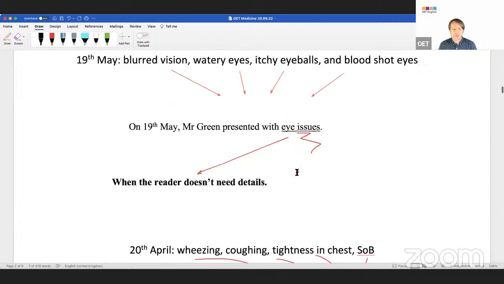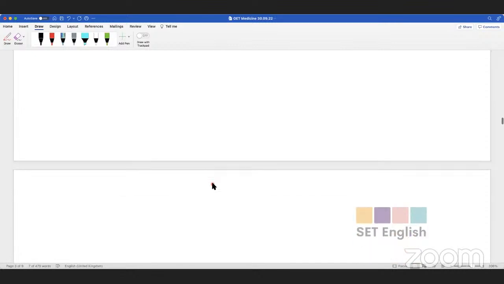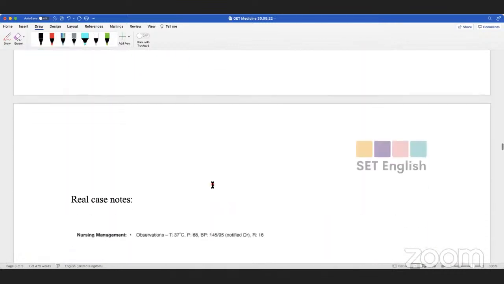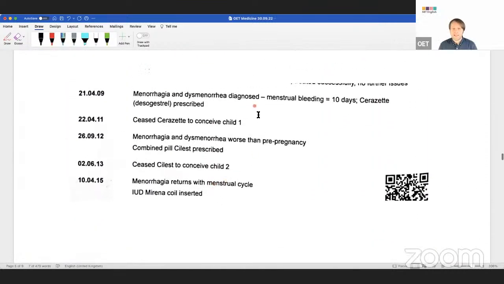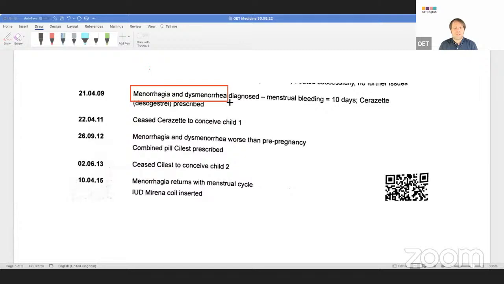So here we have eye issues. Here we have respiratory issues. Can you see anything here that is repeated that we can group? Yes, menorrhagia and dysmenorrhea. So these can be grouped together. What else can we group together, guys? Menstrual bleeding. Medication, yeah. Cerazette and the Celeste, they are both contraception, yeah?